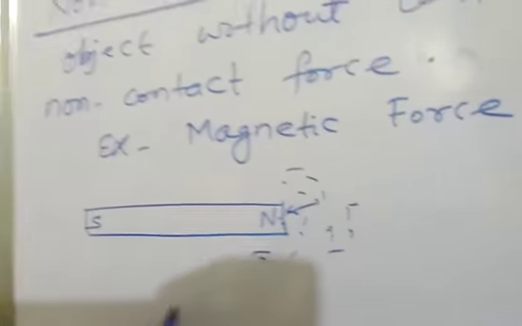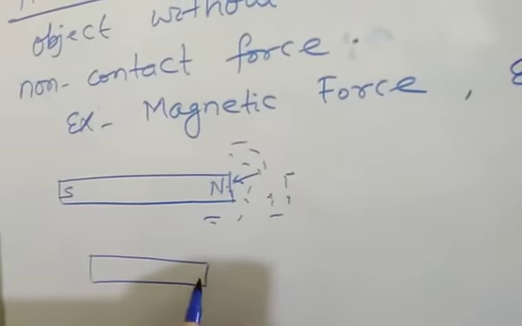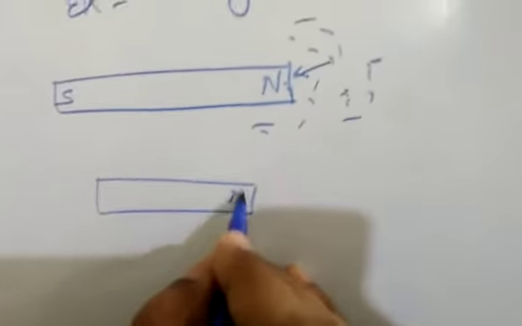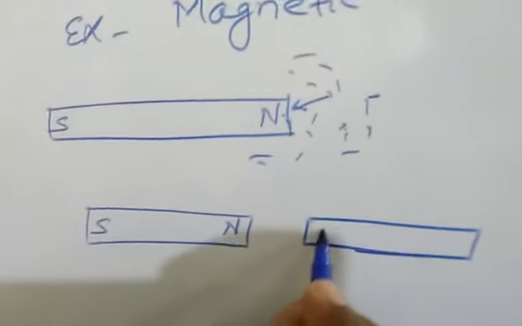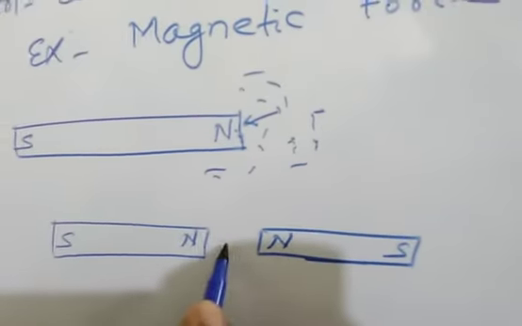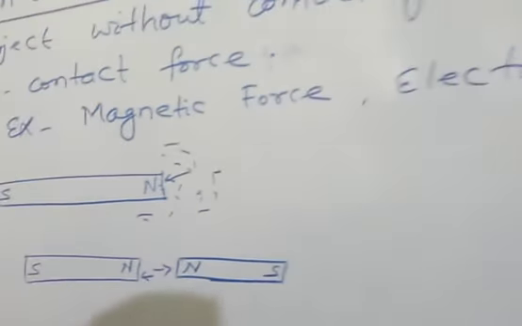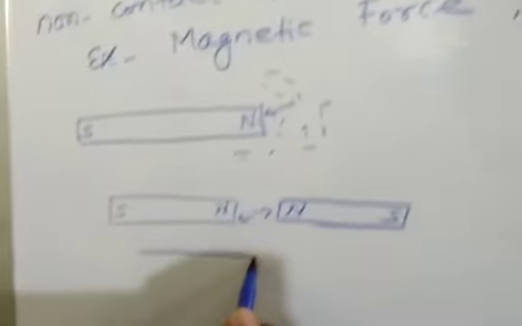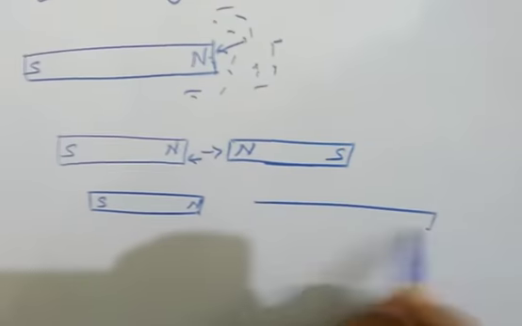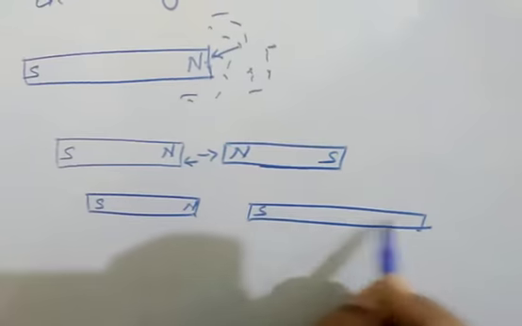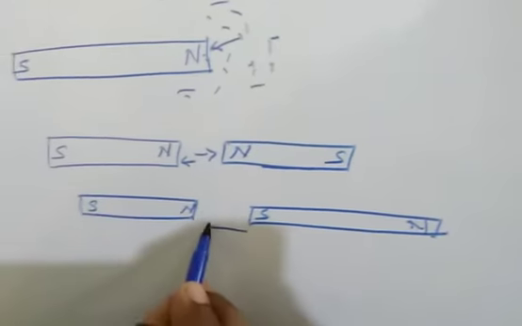In the same way, if there are two magnets, as you know, like poles repel each other. If there is another magnet whose north pole is this side and south pole this side, these two repel each other. Like poles repel each other. If unlike poles are there, suppose here north, south, and there is another magnet whose south pole is this side and north pole is this side, then they will attract each other.